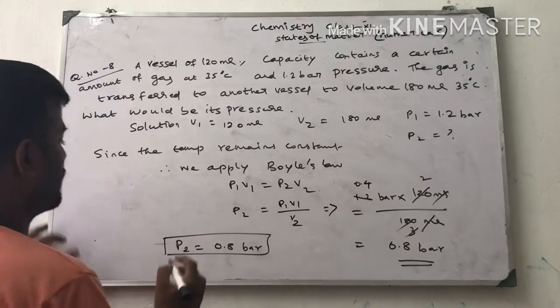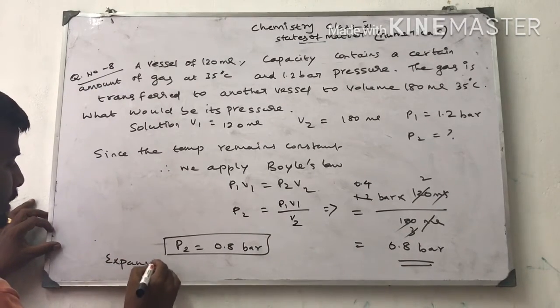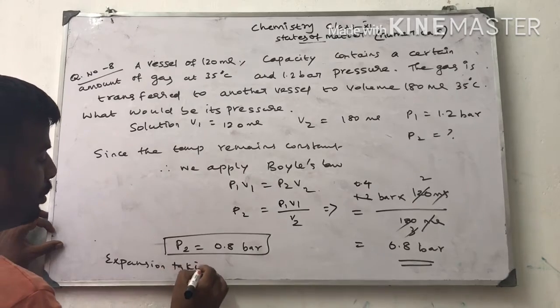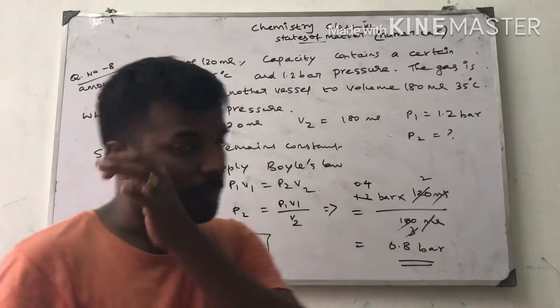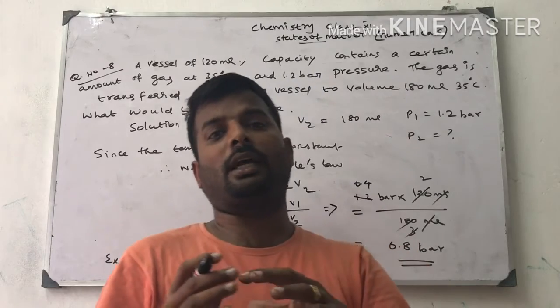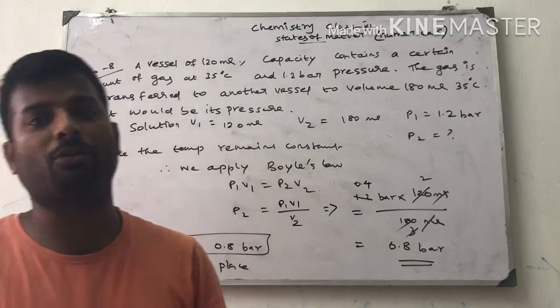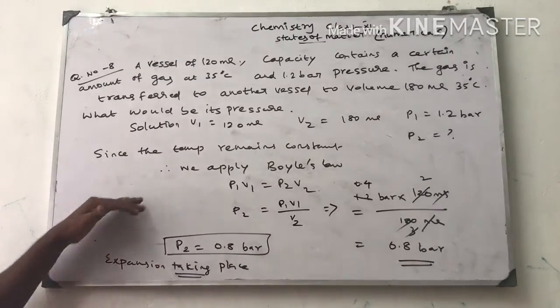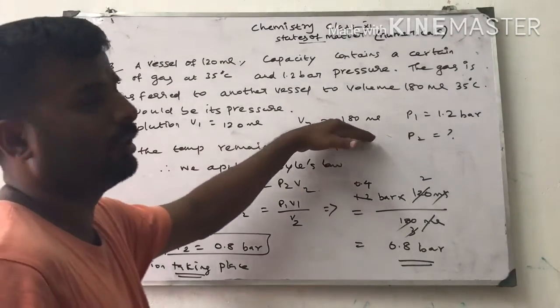So the pressure decreased, which means expansion takes place. During expansion, pressure will be decreased because the gas molecules are free to move, so the pressure exerted by the gas will be reduced. In this reaction, expansion takes place. Initial volume is 120 ml, final volume is 180 ml.